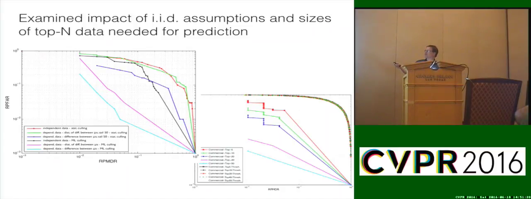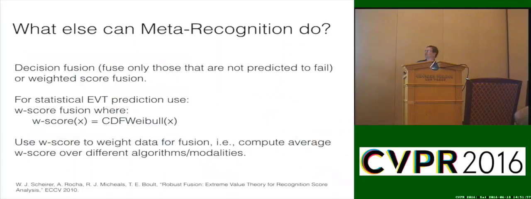And then we looked at the question of what happens if I use different tail sizes. So this is top 5, top 10, top 20, top 30. As we increase the tail size, here we have 5, 10, 20, 30, as we used more and more data, at least for a little while, things got better in terms of our ability to make these predictions. So the tail sizes mattered, and independence was not a problem at all. We'll come back later to how we choose the right tail size. That's a harder question. So what else can we do with meta recognition?